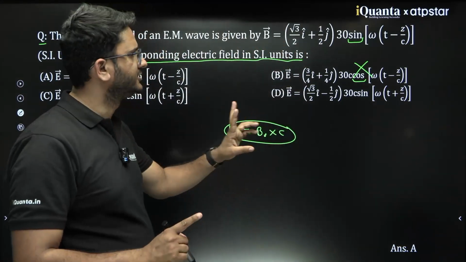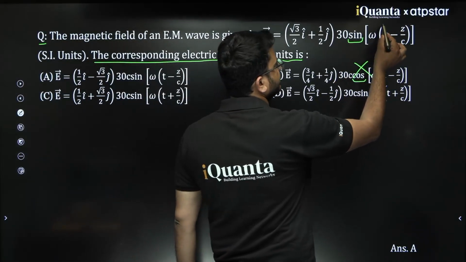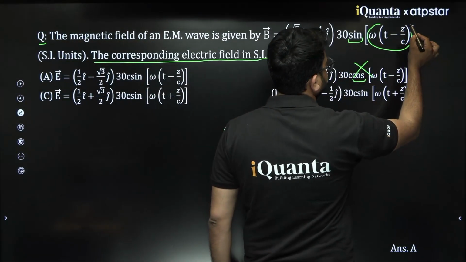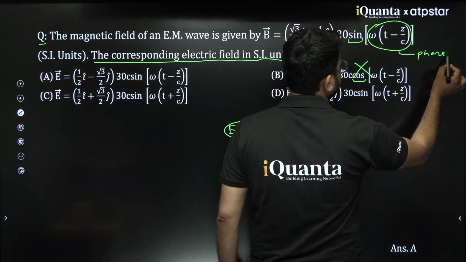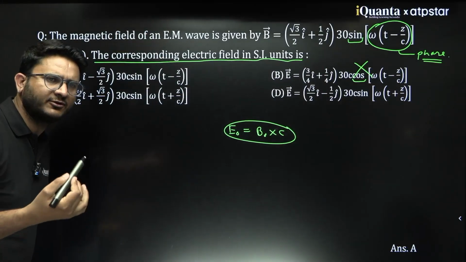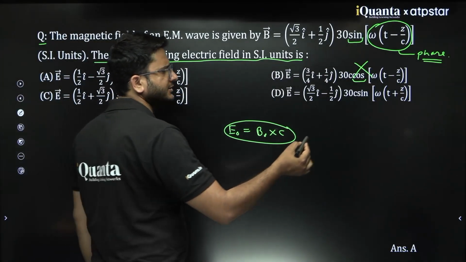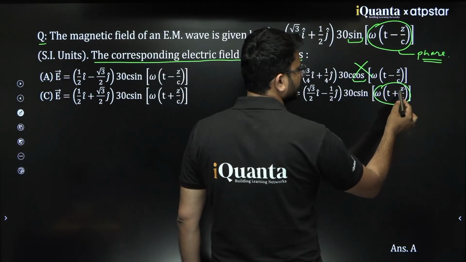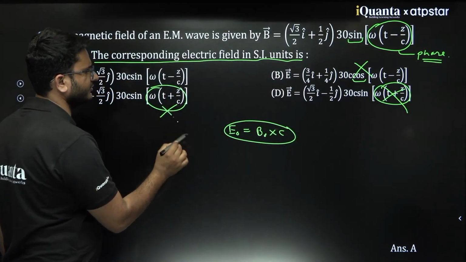Two things shall be clear. The phase, the argument of sine, must also remain the same. This phase of both B vector and E vector must be the same for both. If you carefully look at all the options, this phase is different, so it is not the correct answer.